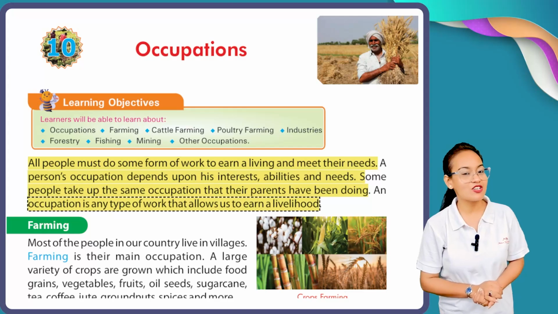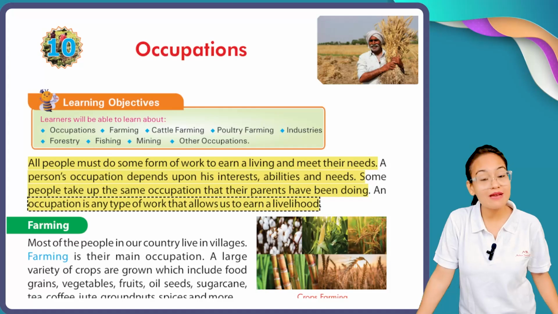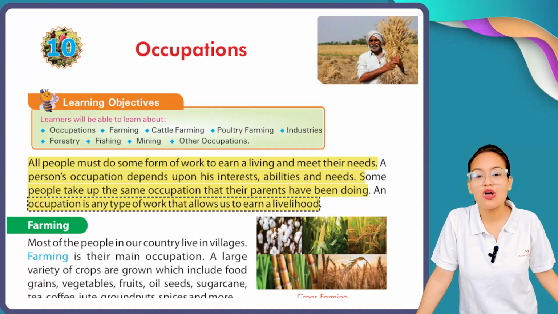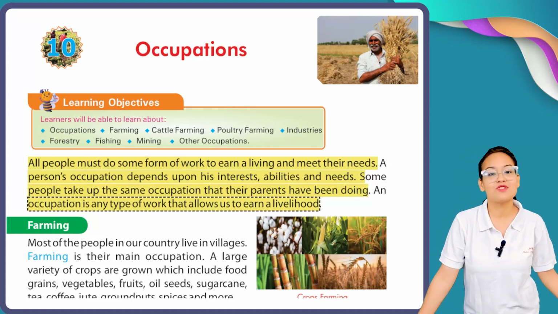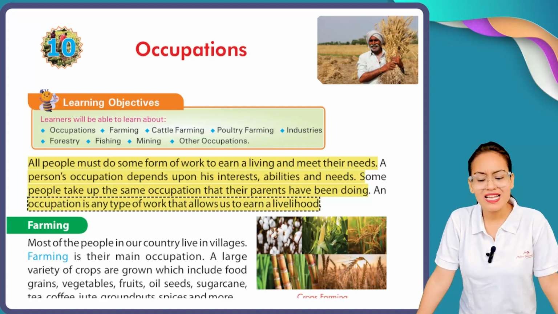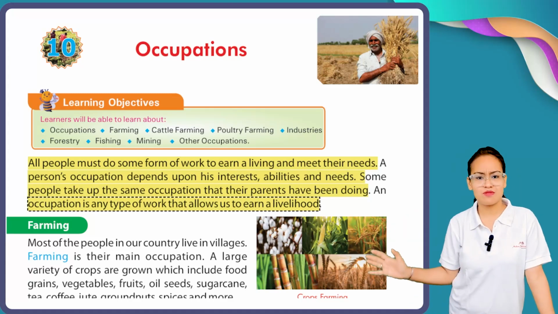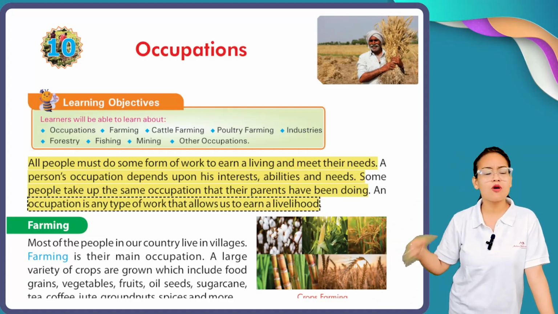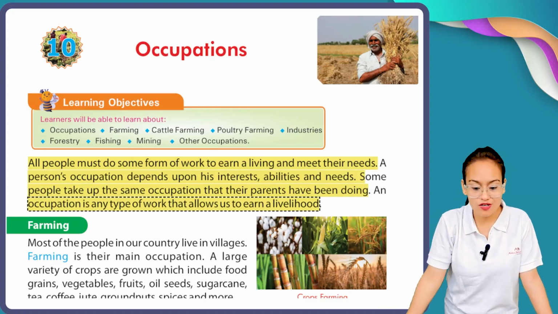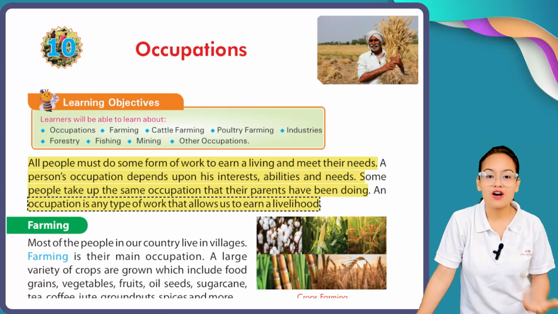Now, my dear children, some people among all of us follow the same occupation which our parents or our grandparents followed. Okay, it means it is a hereditary business, a business started by our ancestors. Now what is the meaning of occupation? Here you can see, occupation is any type of work, maybe farming, maybe a job, or maybe industry work, which allows us to earn money.